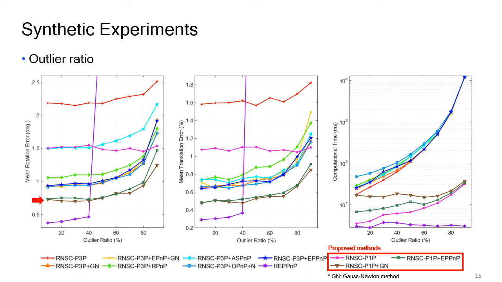Also, the optimized results have lower errors than the existing PnP method. In the case of data with a low outlier ratio, the robust estimation-based method shows very low errors. But it didn't work in the case of high outlier ratios. Regarding the computational time, the PnP method is much faster than the P3P method.